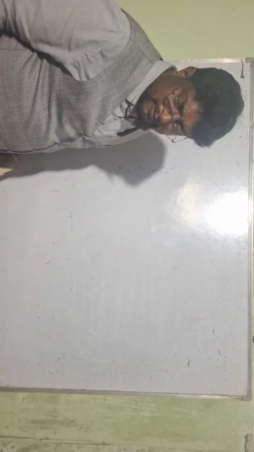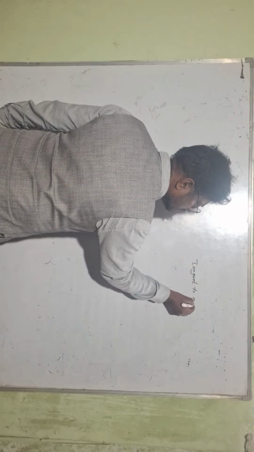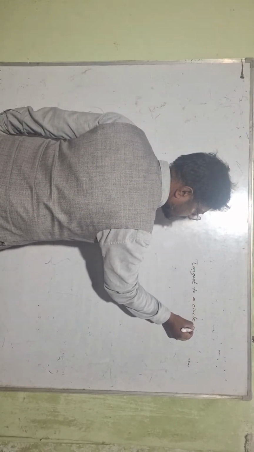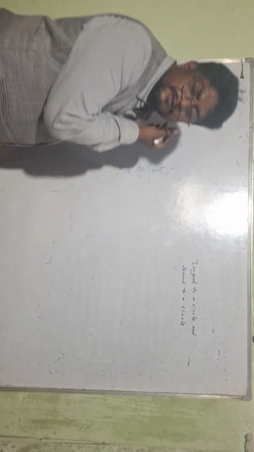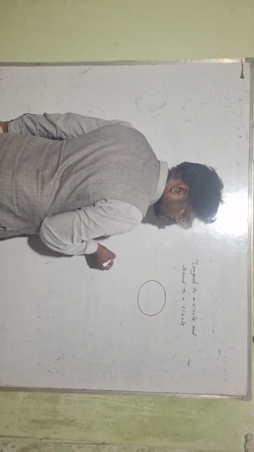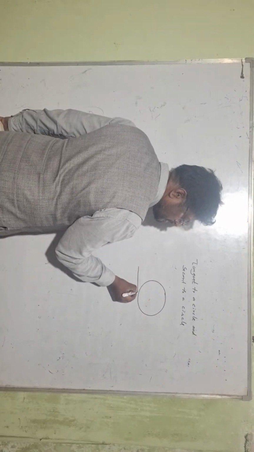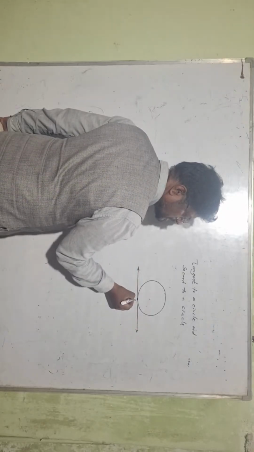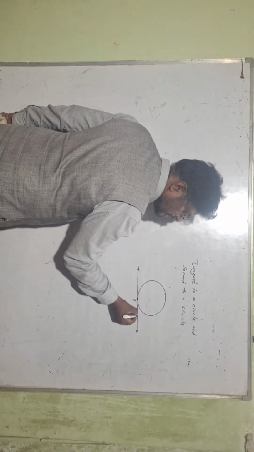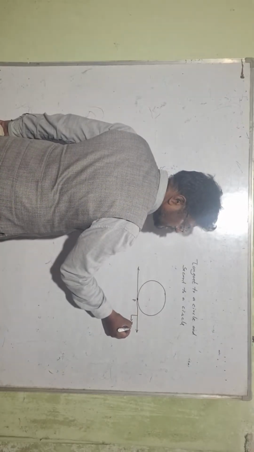So the first and foremost, you need to know the tangent to a circle and the secant to a circle. First you need to know this. What is tangent to a circle and secant to a circle? This is a circle. Any line which is passing through a circle and intersects it at only one point, then this line is said to be tangent to a circle.